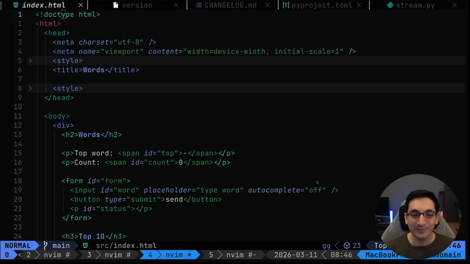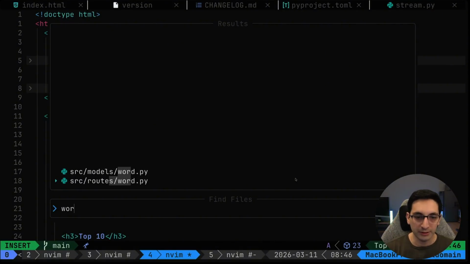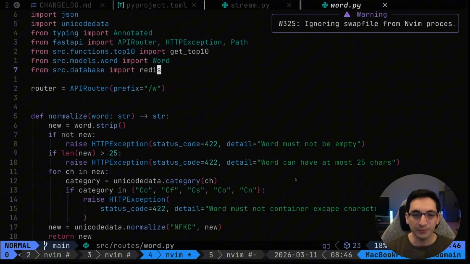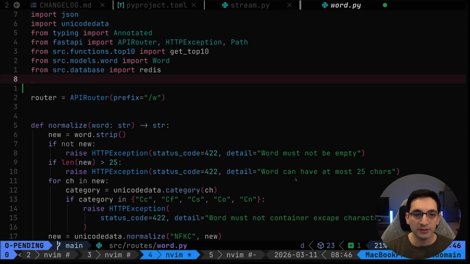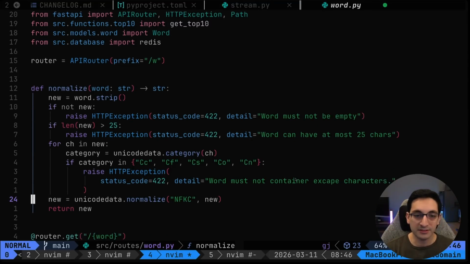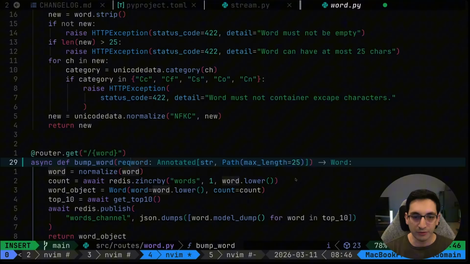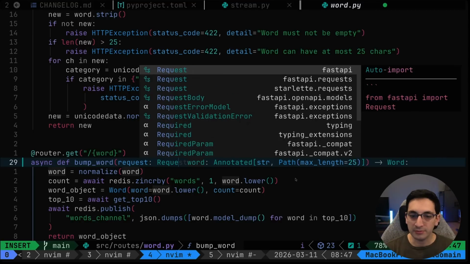Let's go into that. To figure that out, I'm going back to this project and I will be back to my word route. The first thing that I'm gonna do is grab the IP address that users are gonna be sending me. Don't worry, I will not store that. The whole purpose of this is that this app is anonymous, because otherwise, what's the fun of it? To do that, I need to figure out the request of the users. And it's gonna make more sense in a minute.